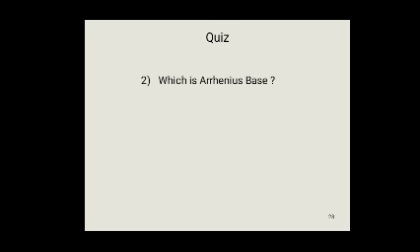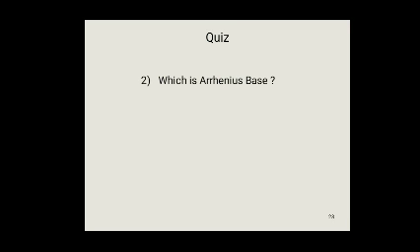Second question: which is an Arrhenius base? What is an Arrhenius base? A substance that dissociates in aqueous solution to produce OH- ions is called an Arrhenius base.